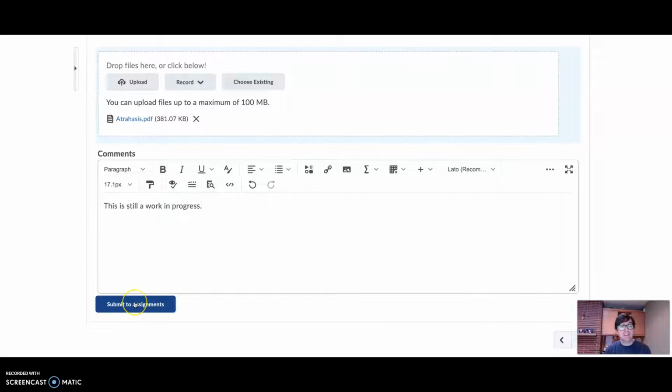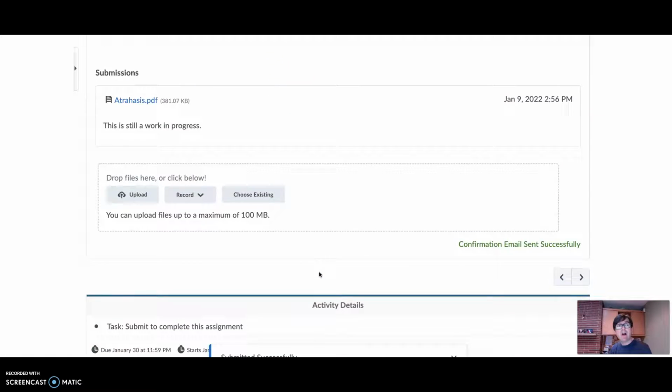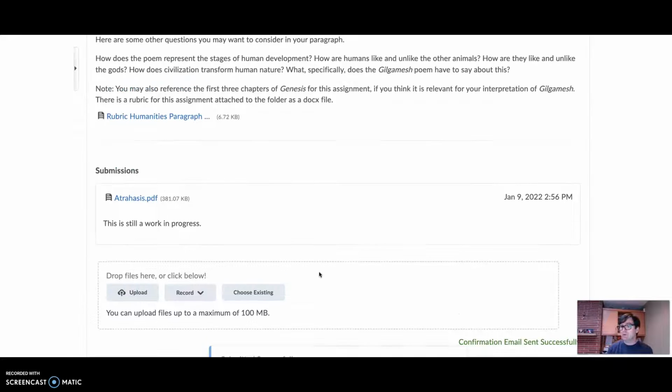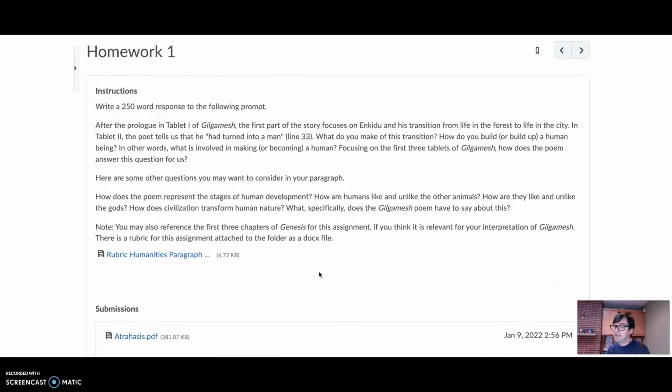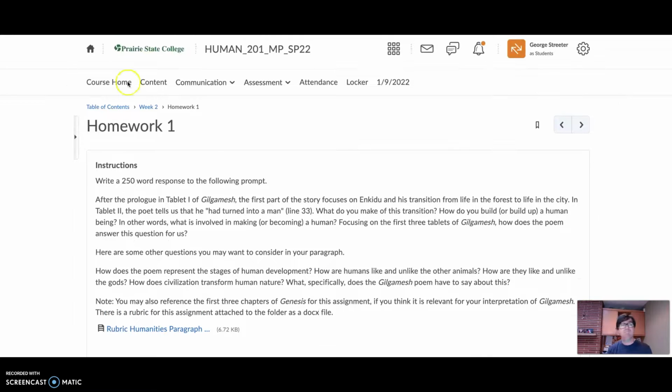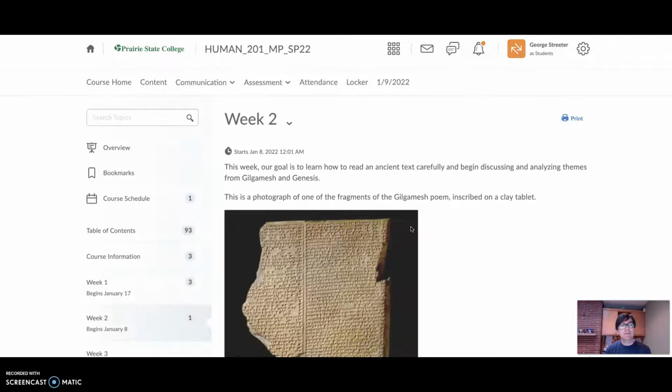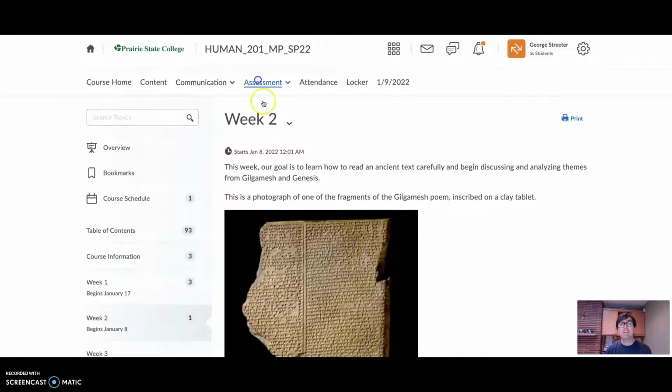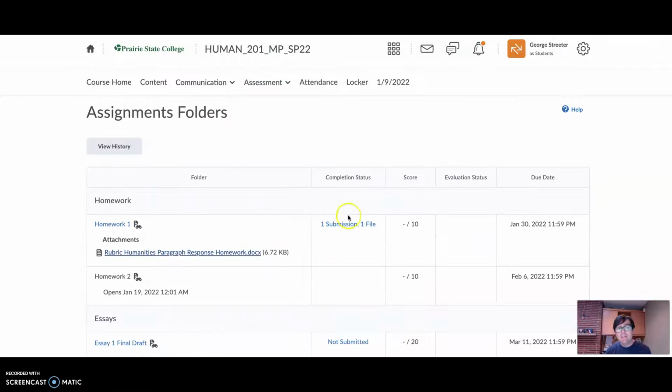Then you click this big blue button, Submit to Assignments, and there it is. Now I can view your assignment and I can assess it and assign a grade to it. So that's how you submit your homework in the assignment folder here. And now you can see something has been submitted.